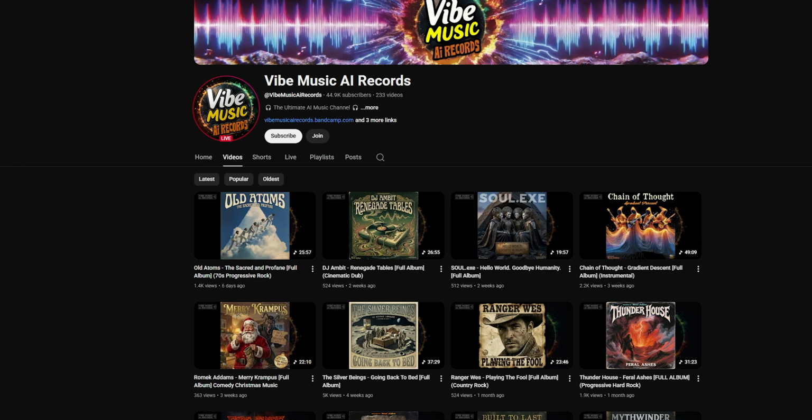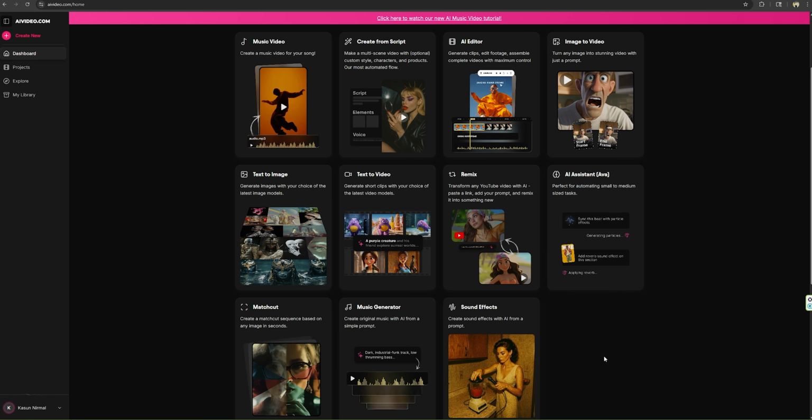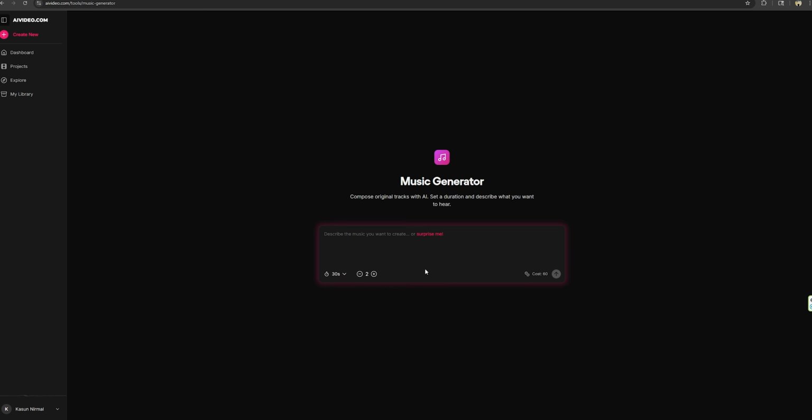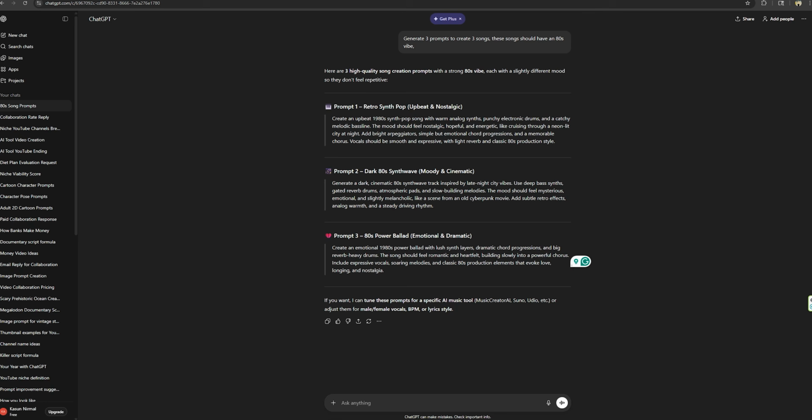As our first example, I'm going to make a song with a 90s vibe. So let's first go to this music generator option. Here, you need to enter the prompt. It's not a big deal, just explain the song you want with correct details.